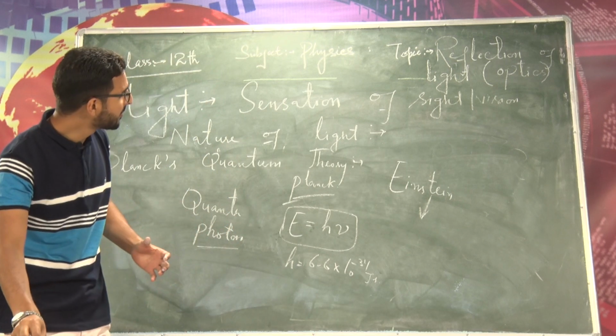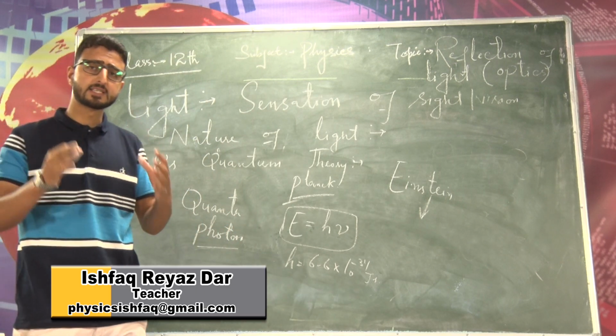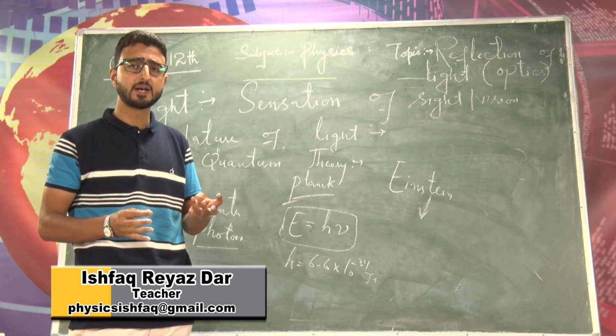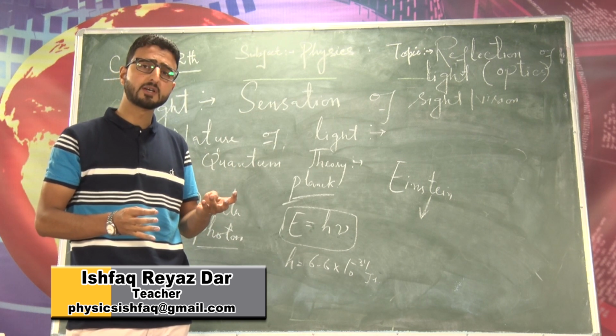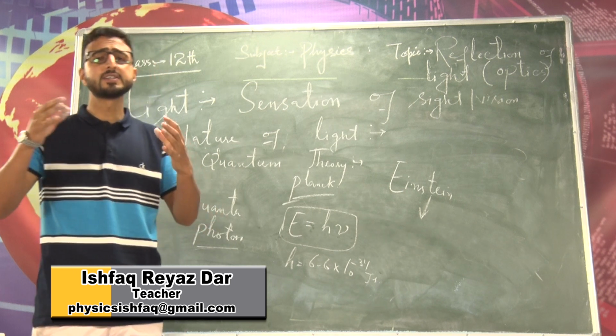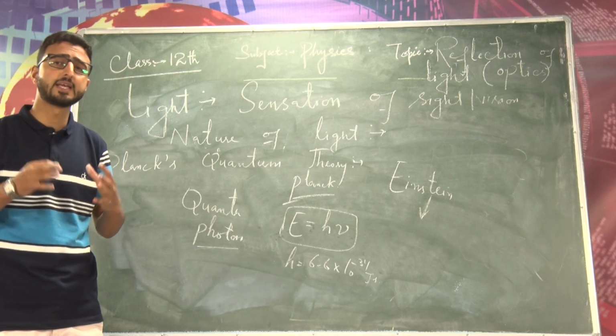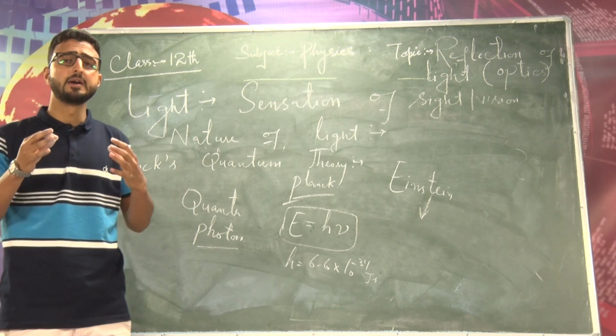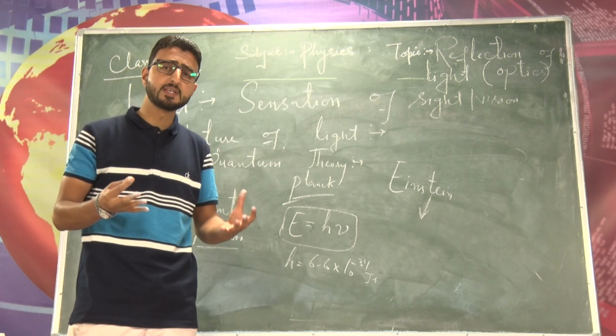Some of the properties of light can be explained by particle nature, like reflection of light, refraction of light, rectilinear propagation of light, and casting of shadows. Some of the properties can be explained by wave nature, like interference of light, diffraction of light, and polarization of light.